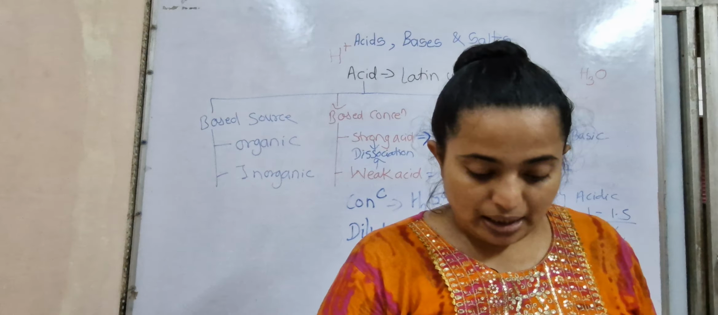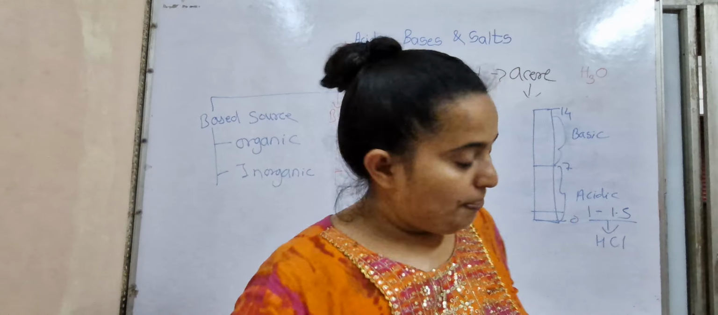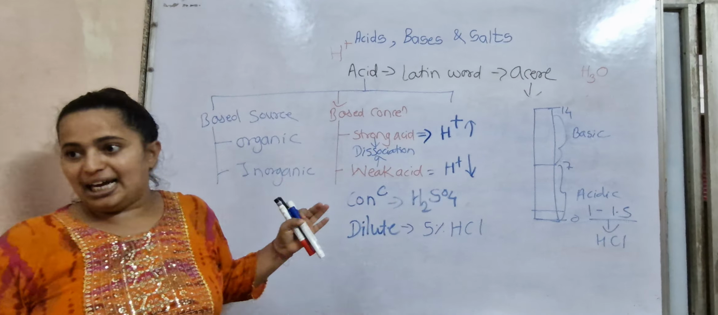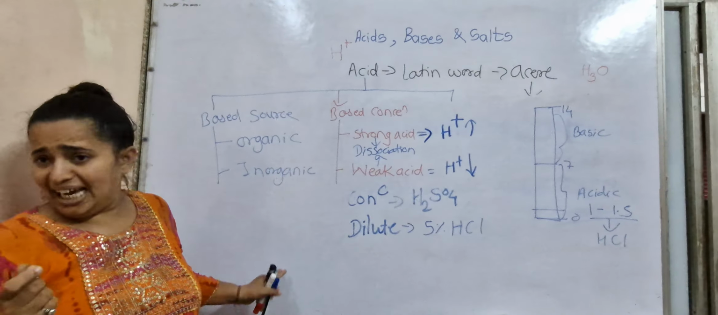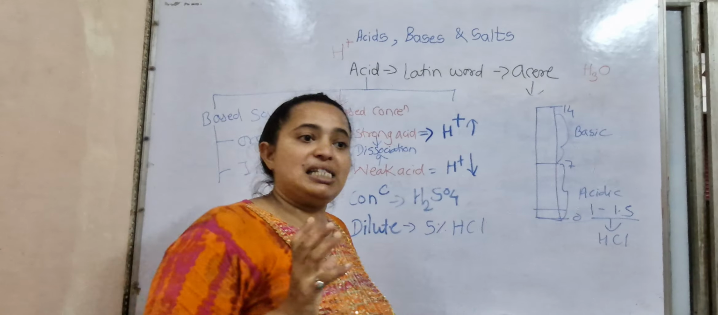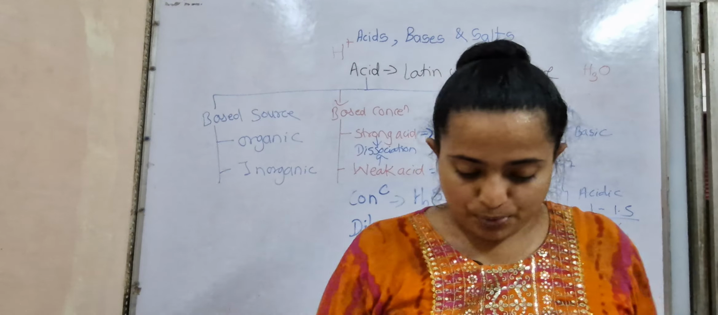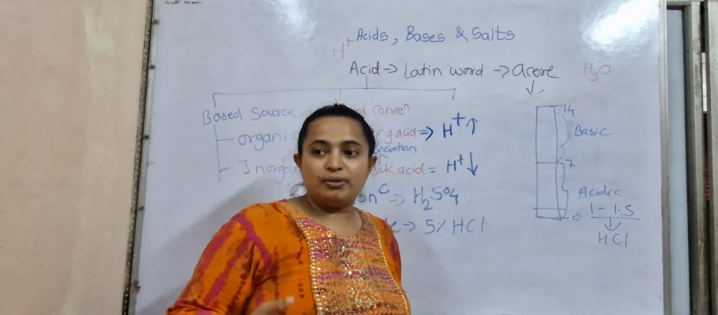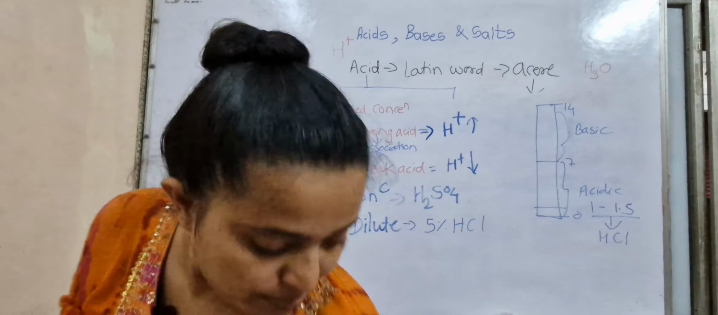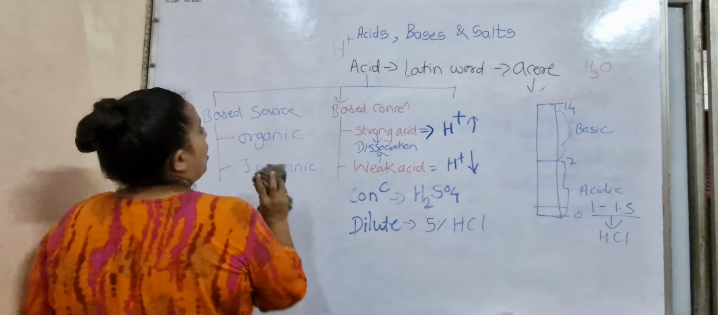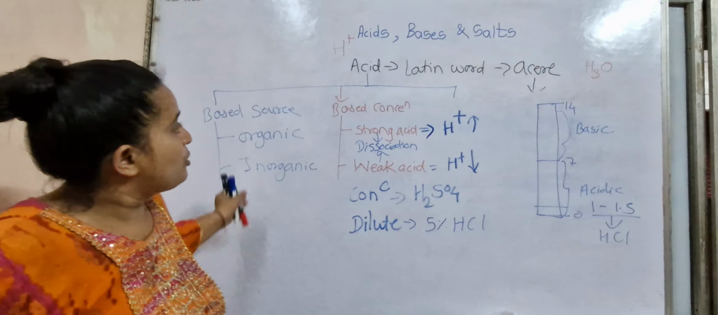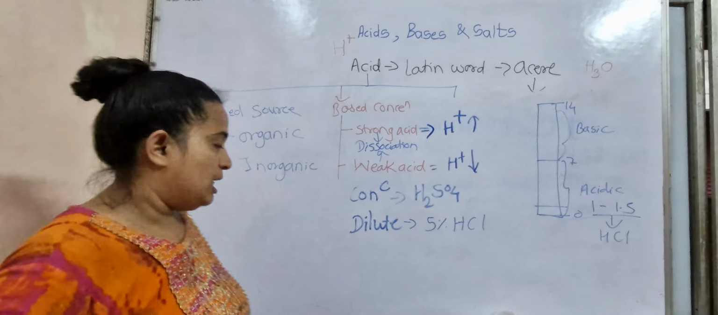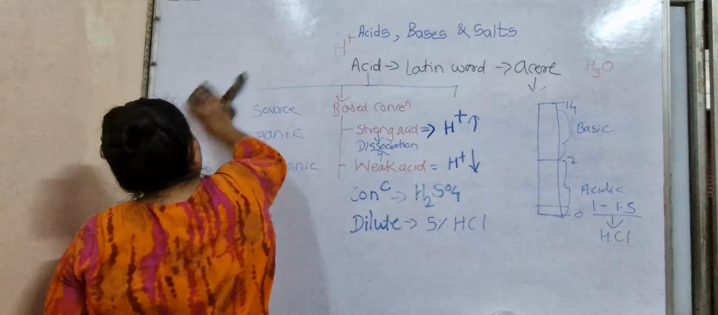Okay. Now the bases, I gave a basic idea about the bases. They are soapy in nature. They are slippery. They are bitter in taste. And an example of that is sodium hydroxide. What is sodium hydroxide? Ma'am, sodium hydroxide is a base. Right. So everyone is clear about this? Yes. So now we will move to bases.